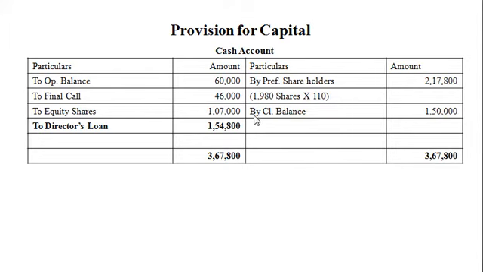And again on the credit side, closing balance to be maintained by the company after redemption 1,50,000. And now by closing this cash and bank account, we get the balancing figure rupees 1,54,800 on the debit side. This is nothing but the loan provided by the directors without interest.